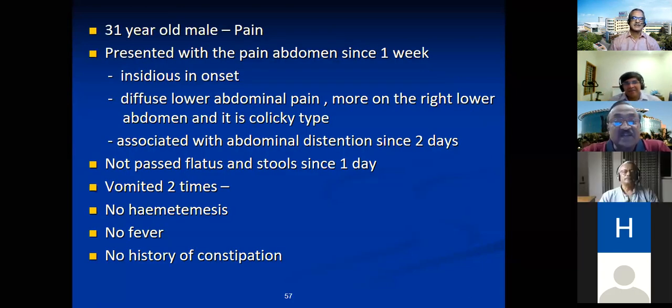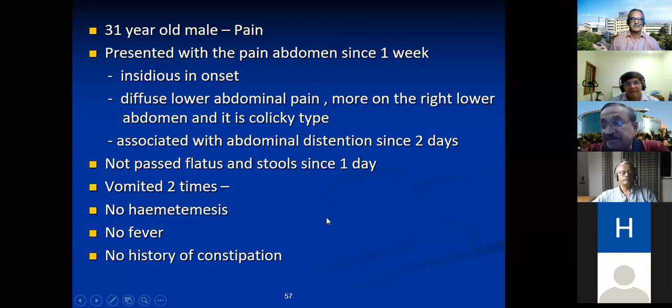Now we'll come to another, the last case of today, of a young patient. He has come with colicky abdominal pain for 1 week, insidious and diffuse, and then some abdominal distension for 2 days, not passing flatus or stools, and vomited.